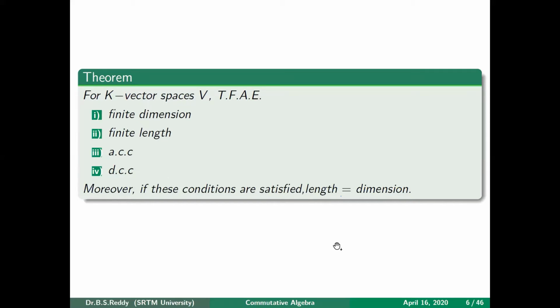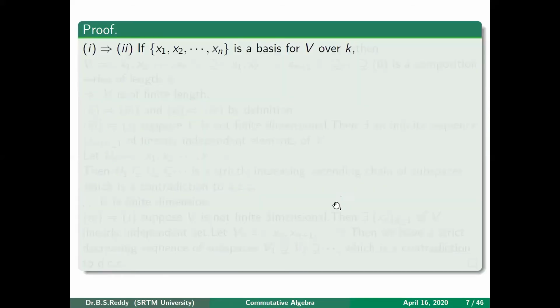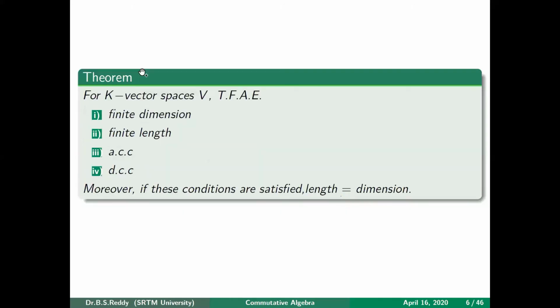Now let's prove this. We will prove 1 implies 2. That means you assume that V is a finite dimensional vector space. We want to show that V, considered as a module, is of finite length. That means it should have a composition series, or a maximal chain.